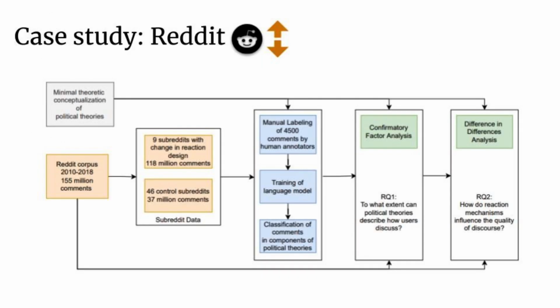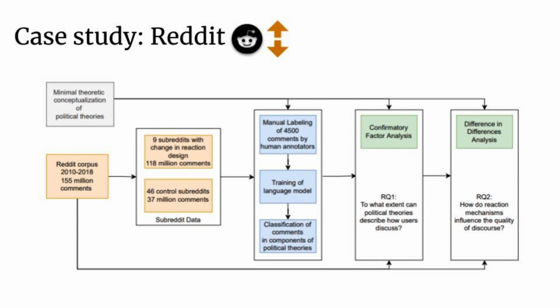We chose Reddit as a case study for the following reasons. First, Reddit has a public open API from which we could extract historical data about user interactions. Second, Reddit contains different sub-communities who discuss politically. Third, Reddit gave moderators the option, up to 2018, to decide which reaction mechanisms are going to be visible to users when using the default Reddit interface. These reaction mechanisms can be upvotes or downvotes.